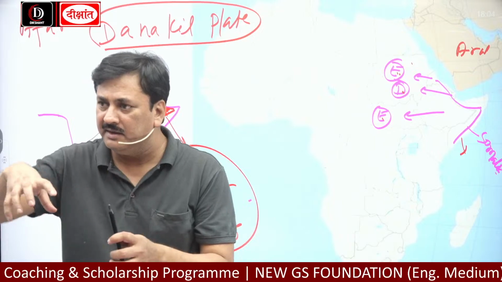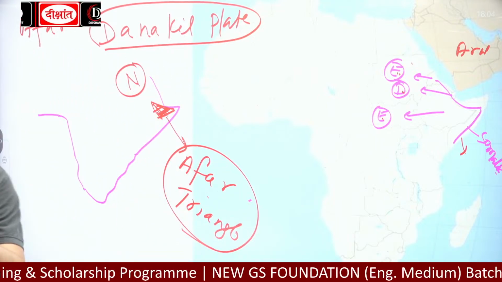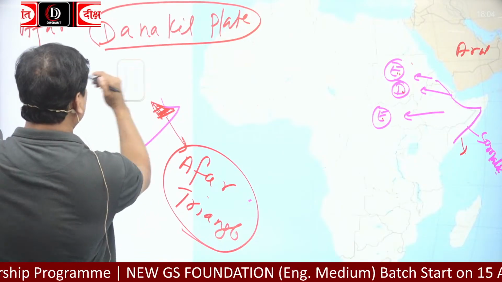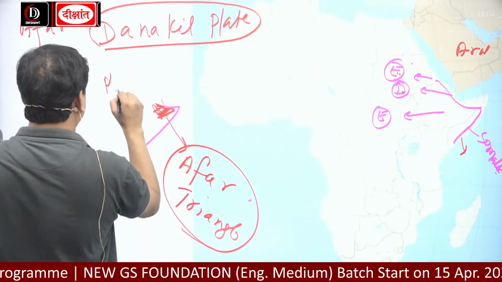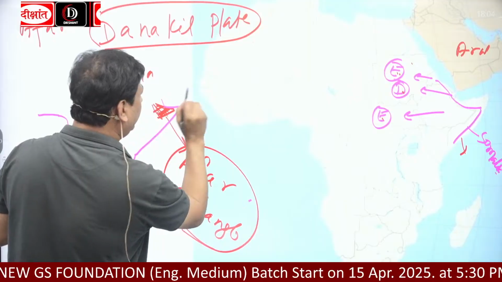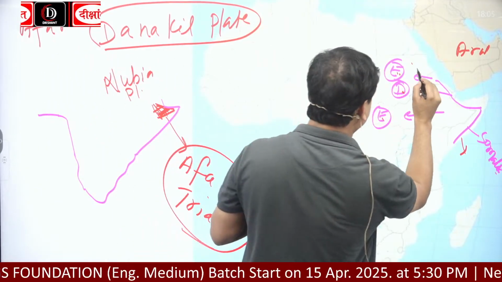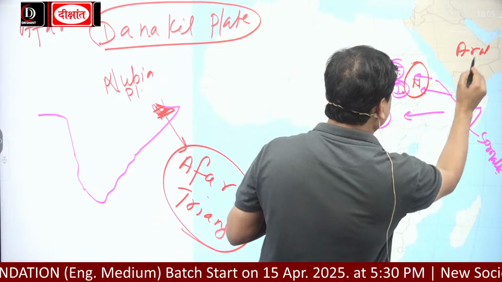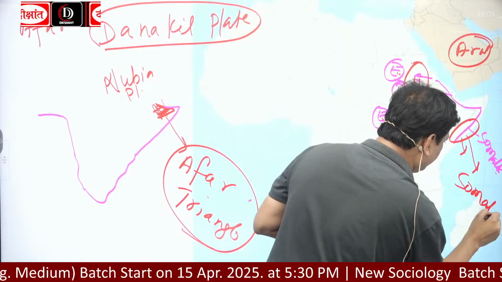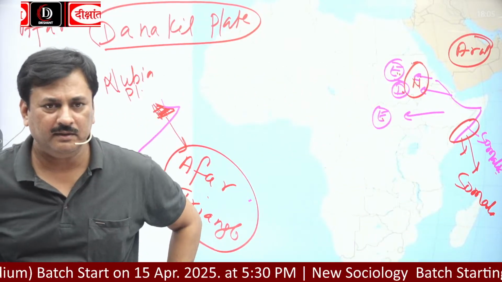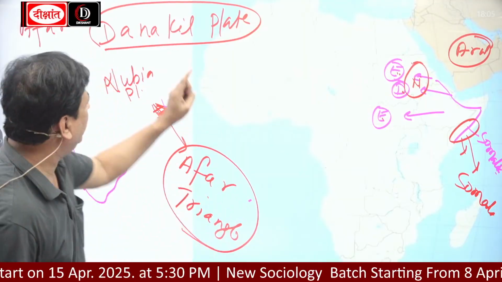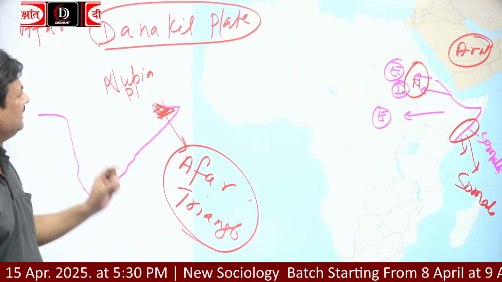And here 3 plates. Which plates? Nubian plate. Here is the Arabian plate. This part is the Nubian plate. This part is the Arabian plate, and here is the Somalian plate. Okay? Junction of these 3 plates. And there is also a very minor plate. And what is the name of the minor plate? Danakil plate.